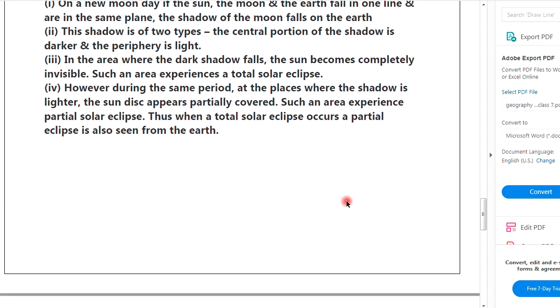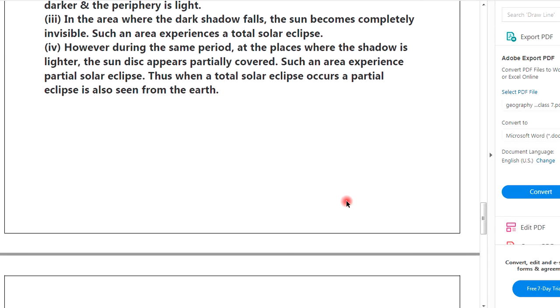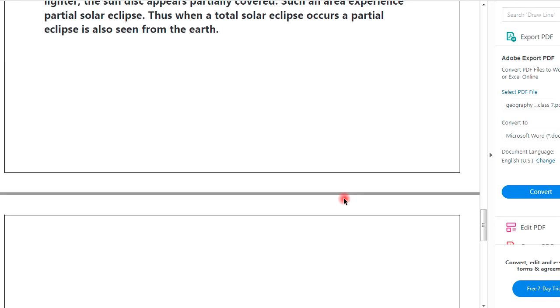Third, in this area where the dark shadow falls, the sun becomes completely invisible. Such an area experiences a total solar eclipse. Fourth, however, during the same period, at the places where the shadow is lighter, the sun disk appears partial cover. Such an area experience partial solar eclipse. Thus, when the total solar eclipse occur, the partial eclipse is also seen from the earth.